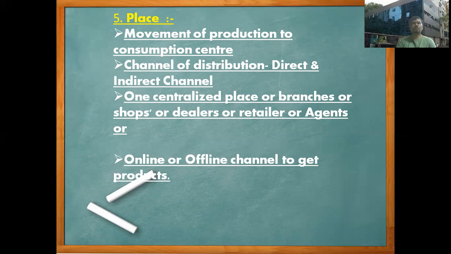There are many channels of distribution, direct and indirect channels. Then one centralized place, branches, shops, dealers, retailers or agents are available. Nowadays we have also gone to online shopping. Maximum transactions we do online also. Therefore there is a need for place, which indicates the channel of distribution.